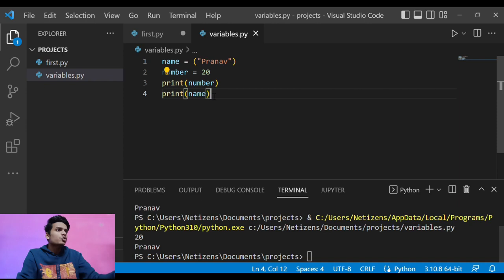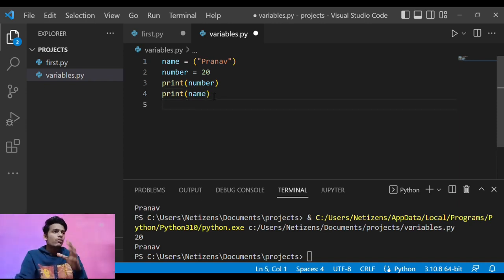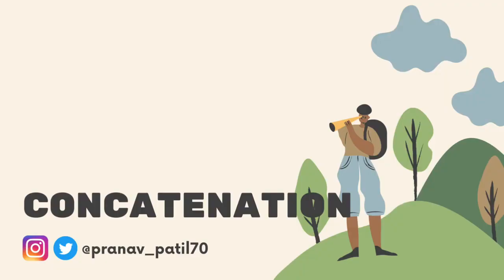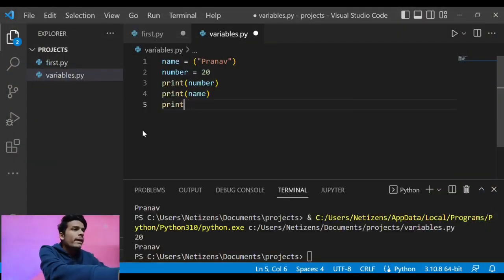And there is another concept which is aligned to variables, and that is concatenation. For those who don't know, concatenation means you can directly add something to these variables and get results. So suppose I want to print my name.